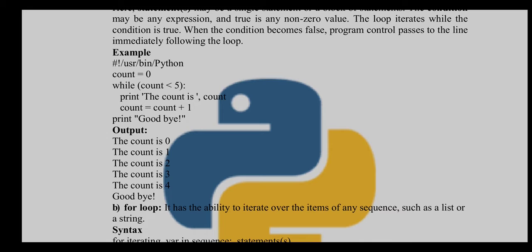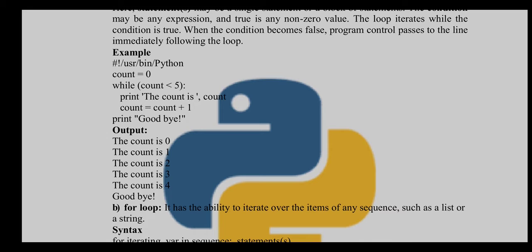It is going to print the count is, and then the count number. Then we are going to increment our counter, that is count equals count plus 1. So it is going to increase the value of the count variable by 1, and it will execute this loop until count is equal to 5.